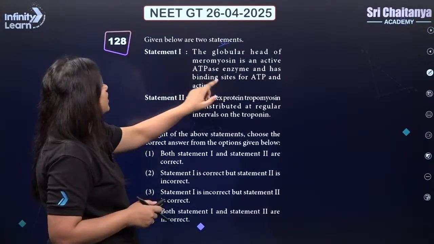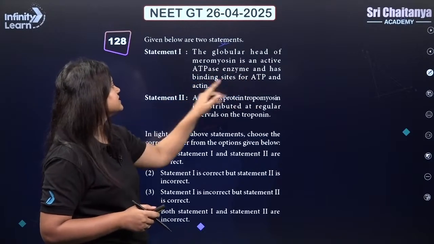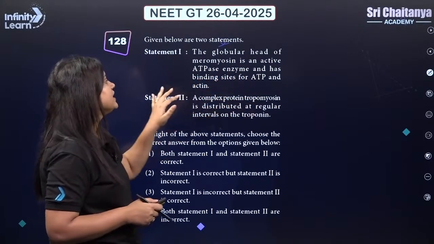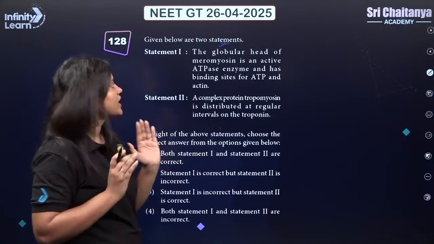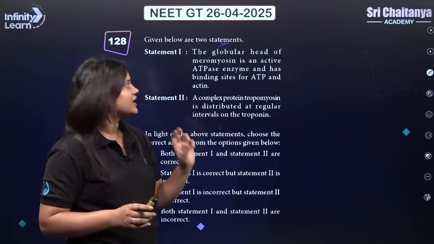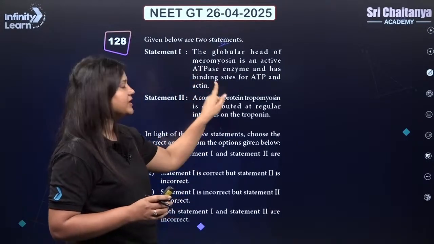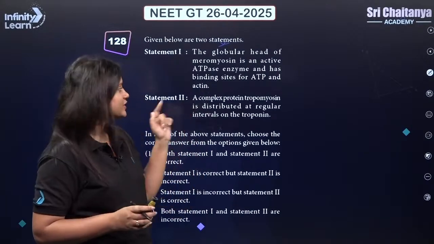The globular head of the meromyosin is an active ATPase enzyme and has binding site for ATP and actin. So when we talk about myosin filament, heavy meromyosin will be having the site for the binding of ATP and ATPase activity. It also has the site for the binding of actin. So this is right.